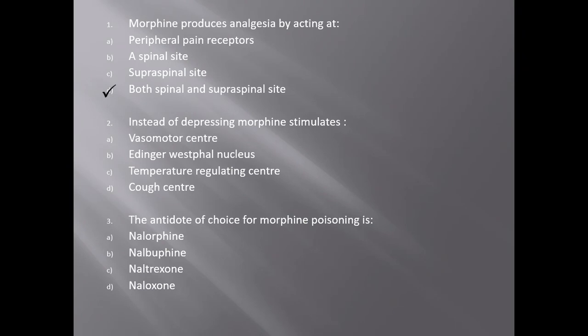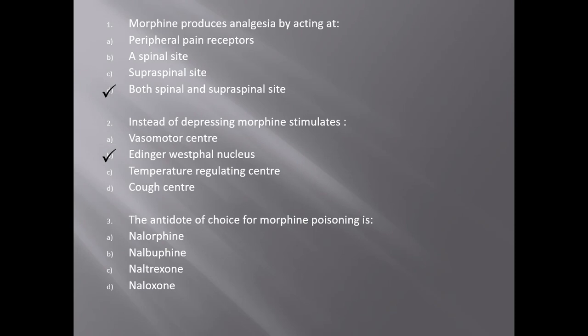Next, instead of depressing, morphine stimulates A. Vasomotor center, B. Edinger-Westphal nucleus, C. Temperature regulating center, and D. Cough center. The answer is B. Morphine is a pain medication of the opioid family.